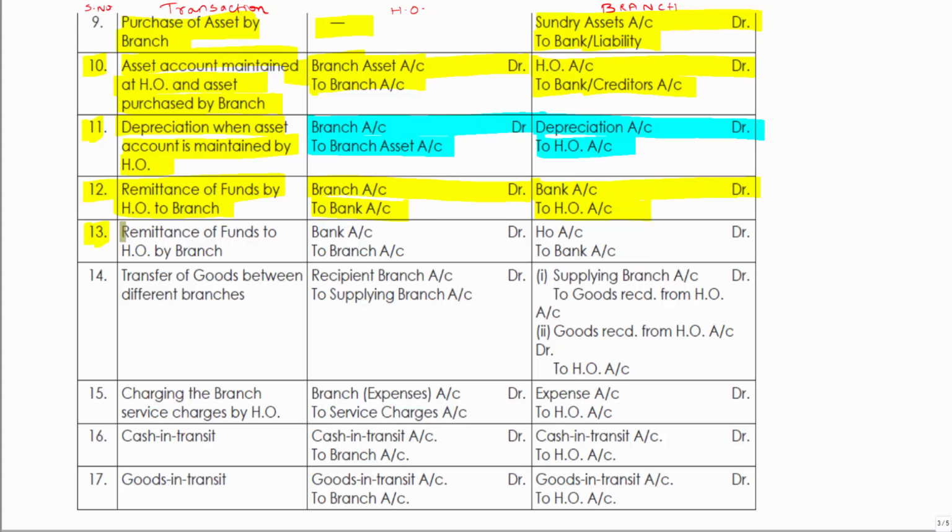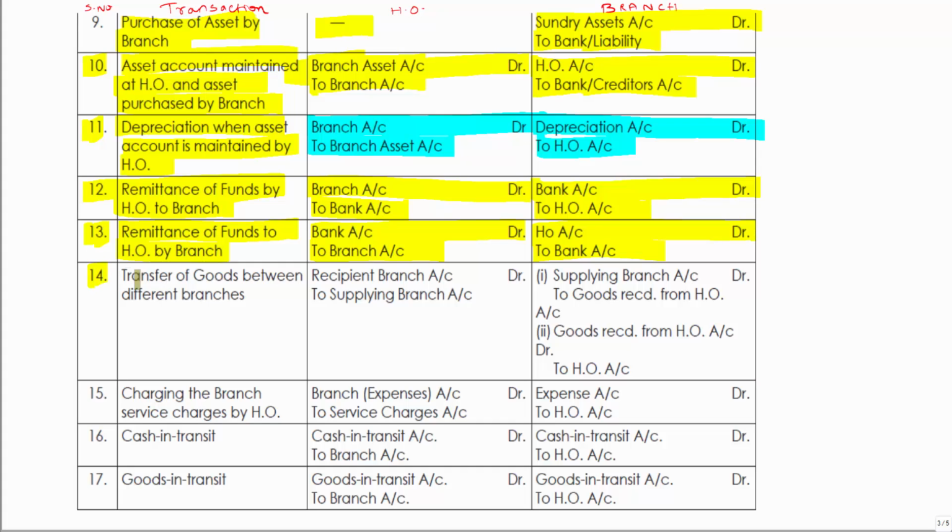The next item, remittance of funds to HO by branch. We'll see the opposite entry. Money is coming to HO, so bank account debit. Who is giving money? Branch is giving, so that has been created. In the books of branch, money is going out, so bank account is created. Who is receiving? HO is receiving, so HO account is debited.